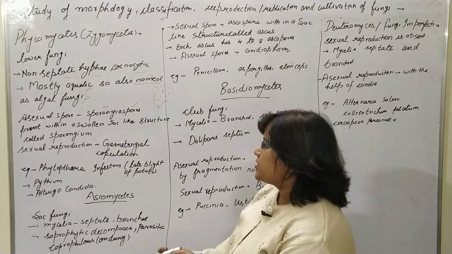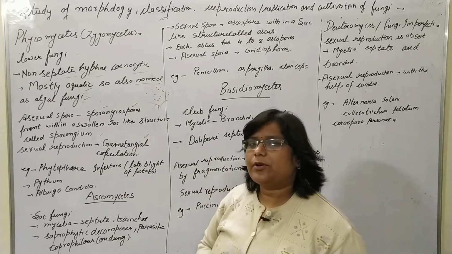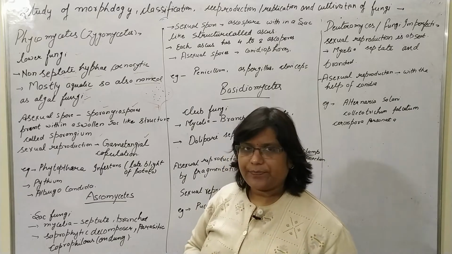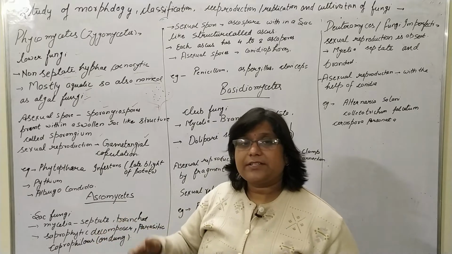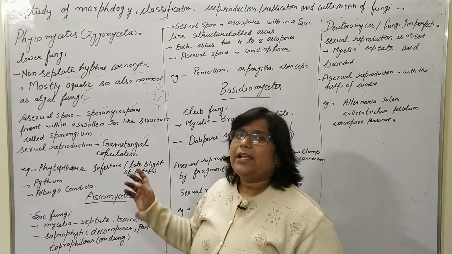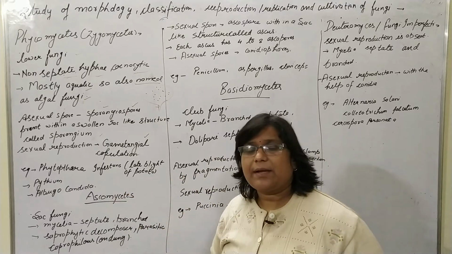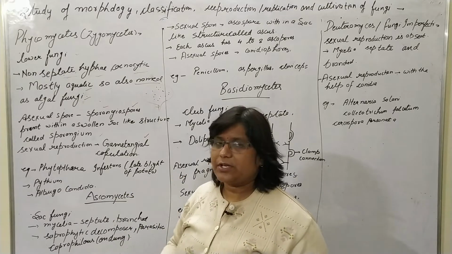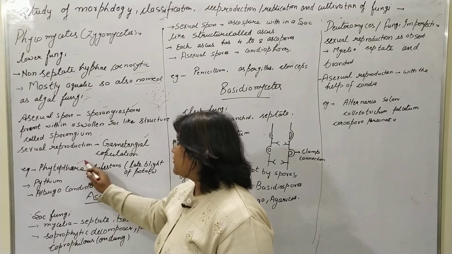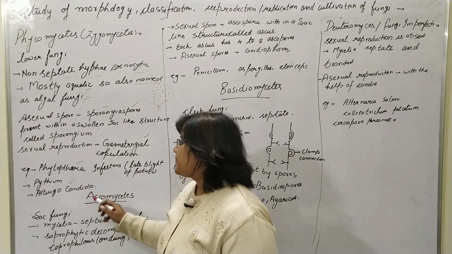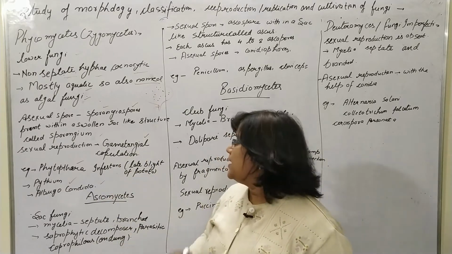The sexual reproduction method is gametangial copulation. We will study it separately in this continuation. In this lecture we will also study reproduction, and at that time you will easily understand what gametangial copulation is and what type of reproduction it is named as. The examples are Phytophthora infestans, Pythium, and Albugo candida. There are many examples, but I have written some of them here.